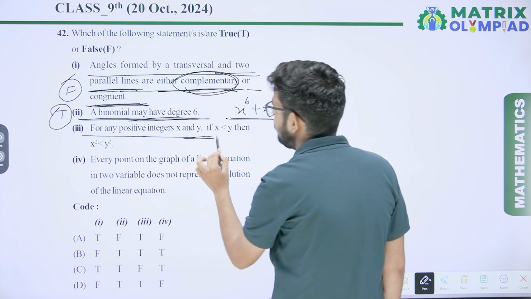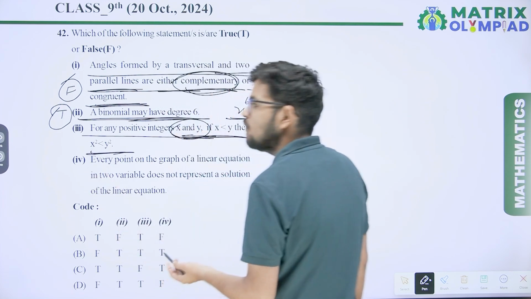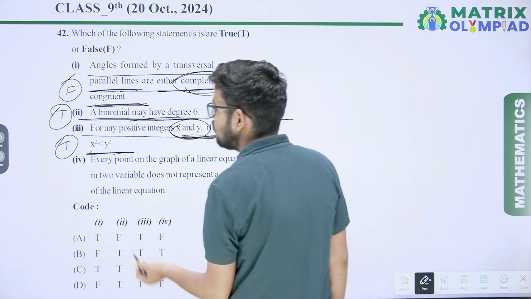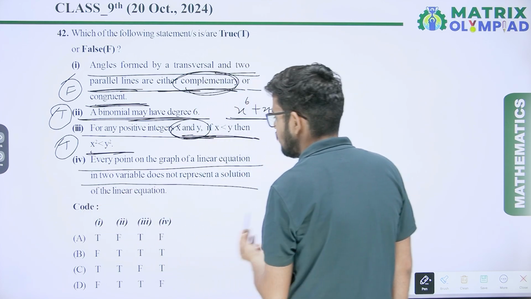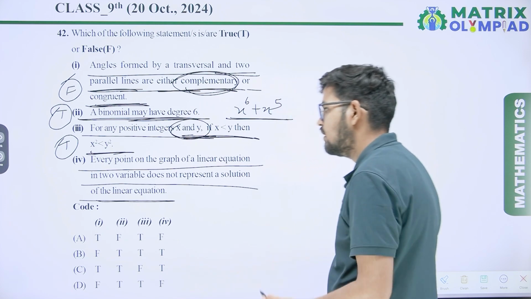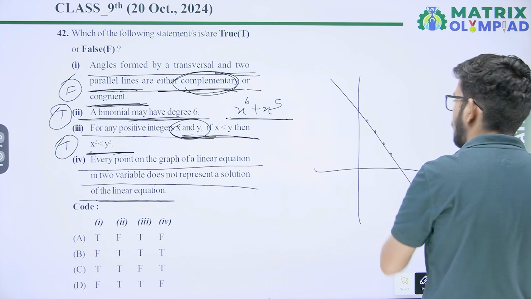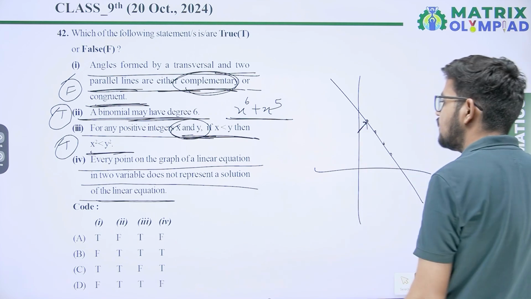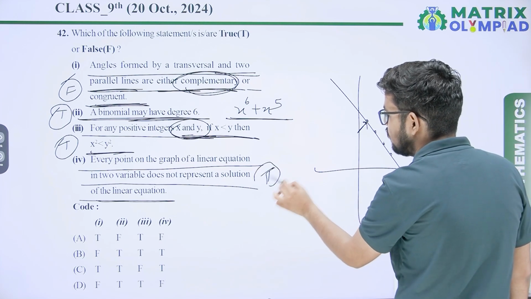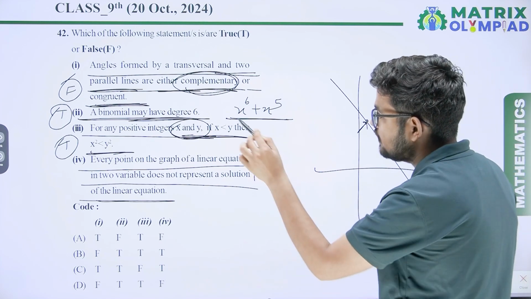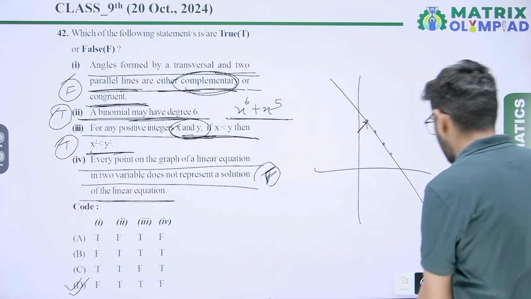Third one, for any positive integers x and y, if x is less than y, then x square is less than y square. Absolutely, it is true. Fourth one, every point on the graph of a linear equation in two variables does not represent a solution of the linear equation. It is saying that when we draw a graph of any linear equation, every point of the graph does not represent a solution. No, it does represent a solution. So this one is also false. So our answer is FTTF. Option D will be the correct answer.